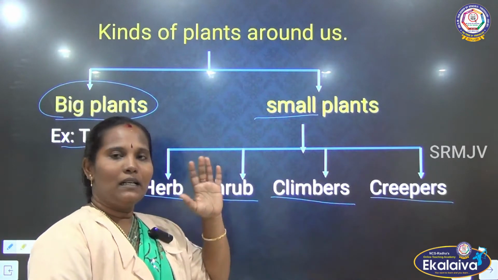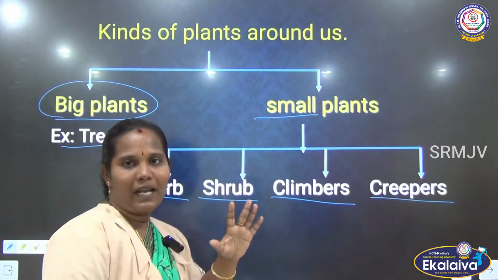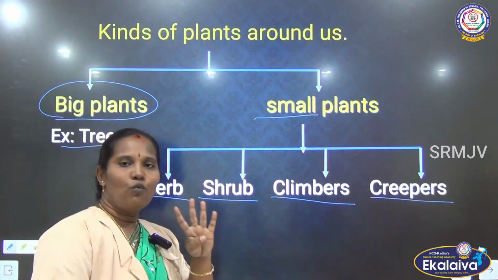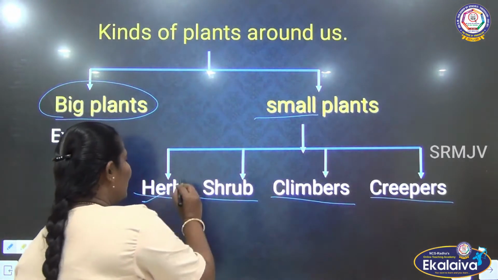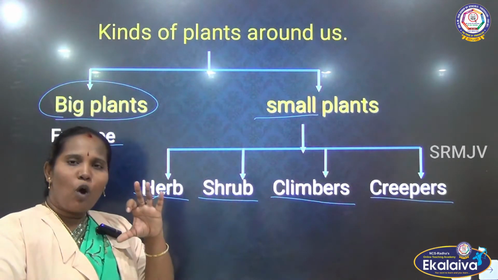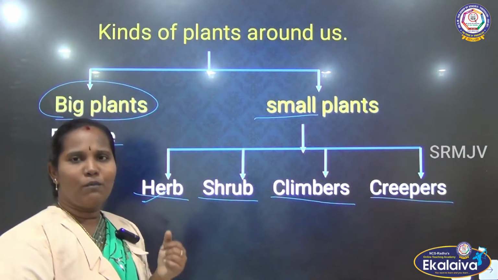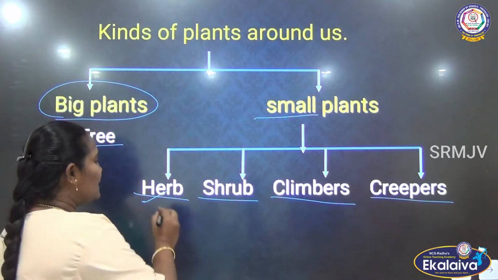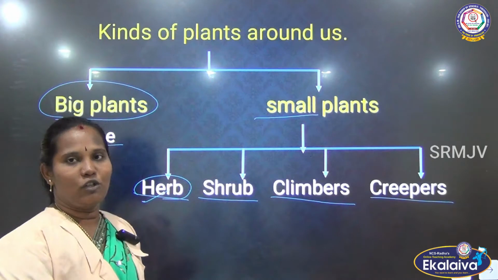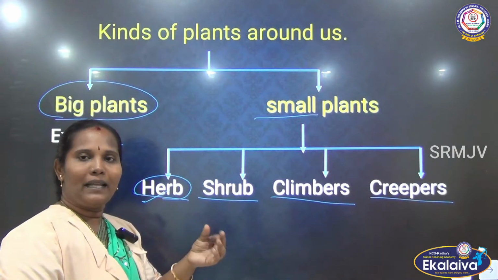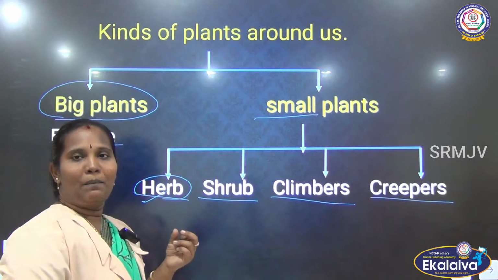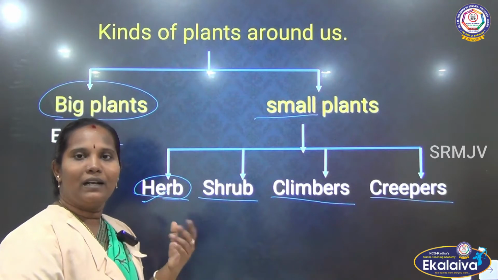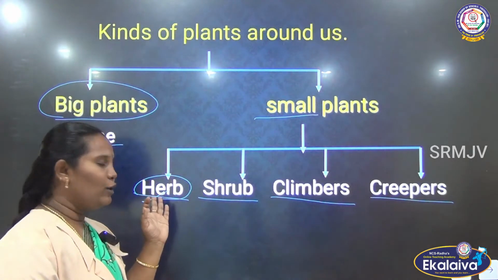Mostly plants are big in size, so all the big plants we call by one name, tree. But the small plants we can categorize into four. What are they? First one, herb. Herb means small plants that have a soft stem. Those plants are called herbs. Herb plants also have medicinal characteristics, because the leaves and stems, these parts of the plants, have many medicinal uses. Cough, cold, fever, like that, many medical problems we can treat with these herbs.